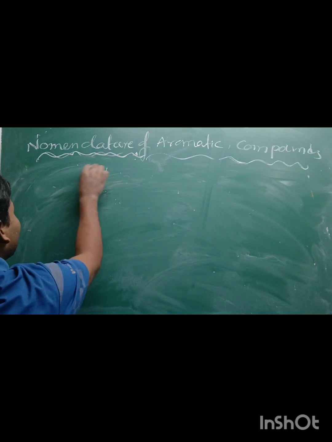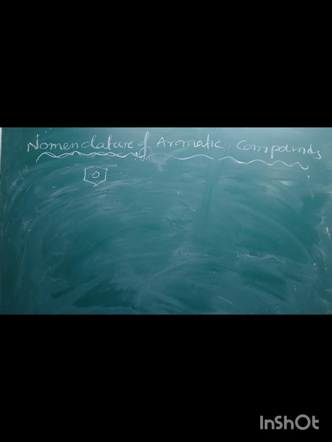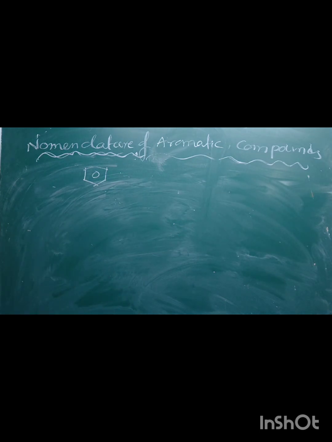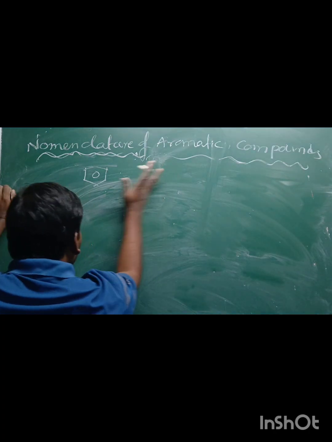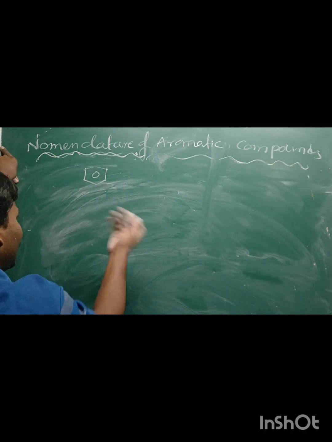The compound containing at least one benzene ring. Or an aromatic compound is a cyclic compound containing at least a 6-membered ring with alternate single and double bonds, or 2 or more fused rings. Cyclic, planar, and conjugation takes place. It obeys the 4n plus 2 pi rule. These are aromaticity, anti-aromaticity; the 4n pi rule is anti-aromatic.